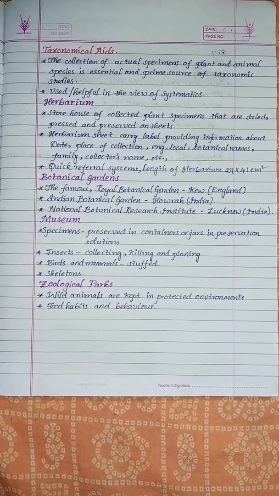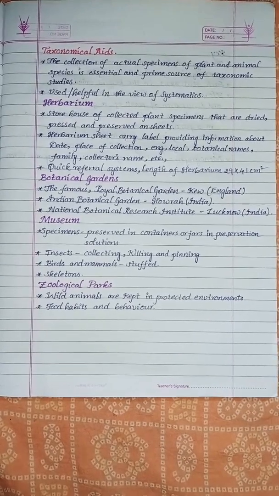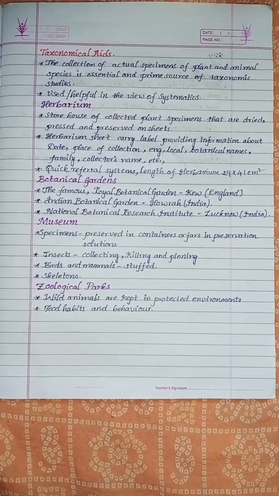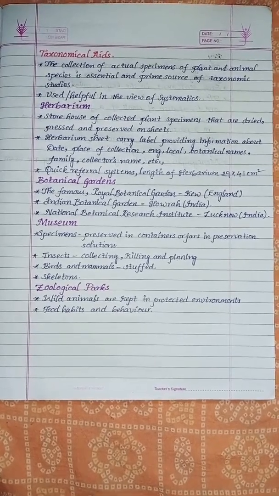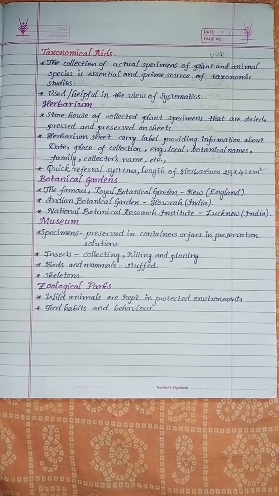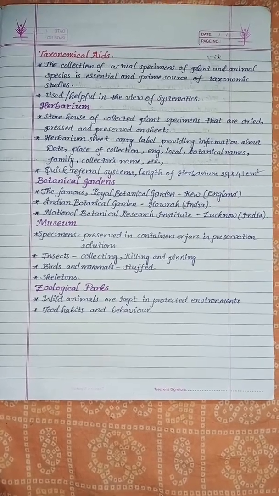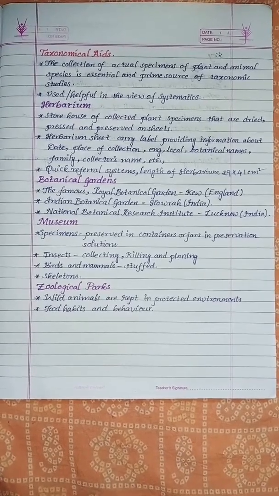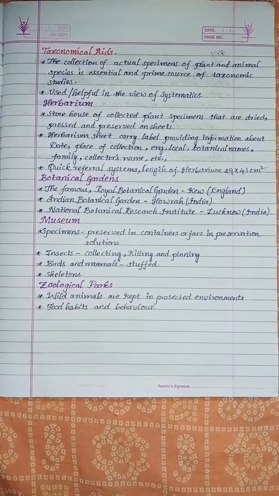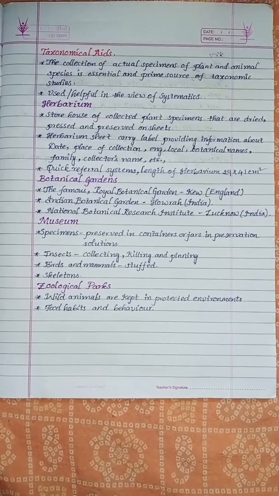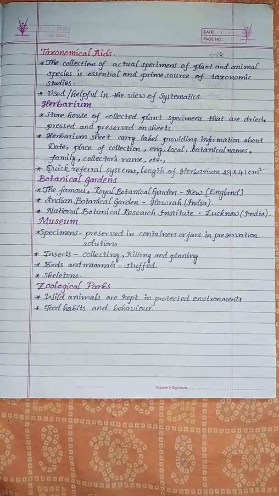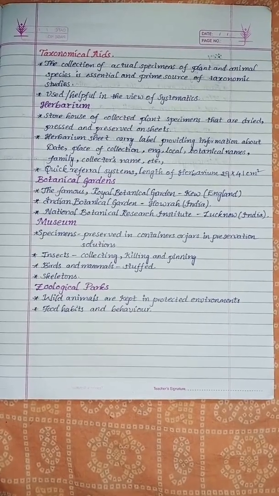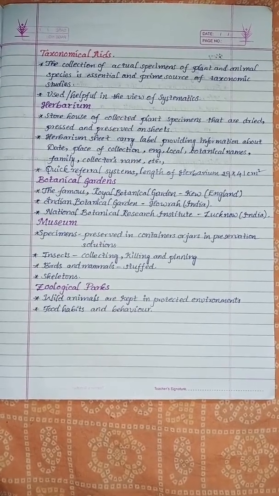They should be pressed between book pages, and preserved on sheets. The herbarium sheet carries a label providing information about date, place of collection, English, local and botanical names, family, collector's name, etc. There will be a box at the end of the herbarium sheet where all these details are noted, and it is considered a quick referral system of taxonomical aids.